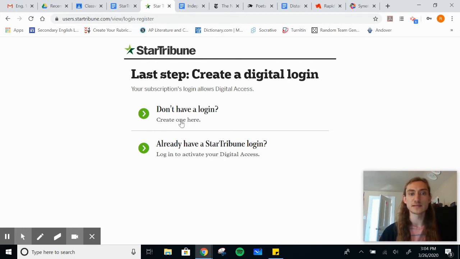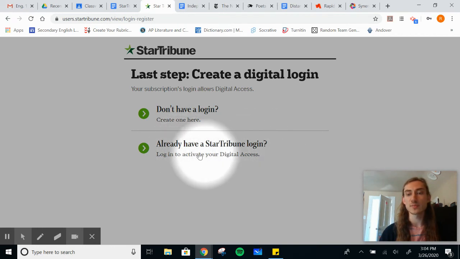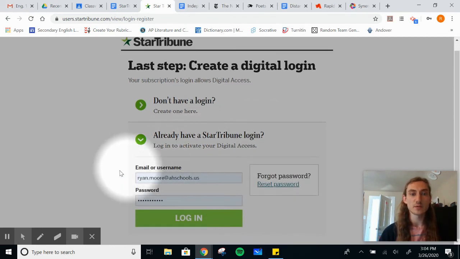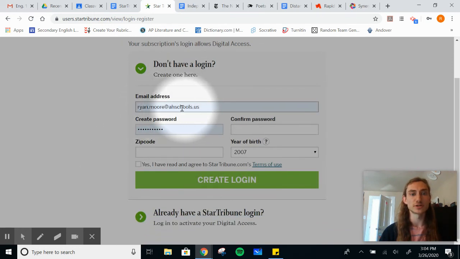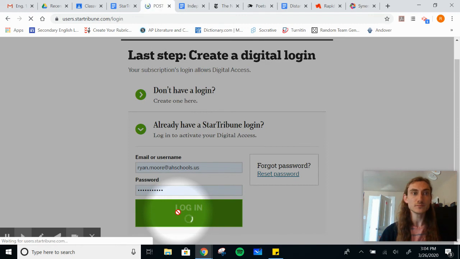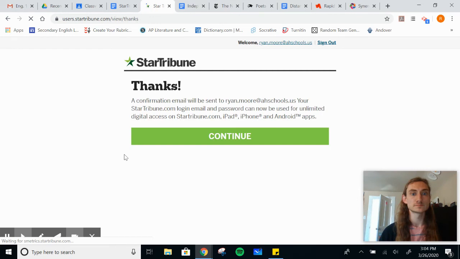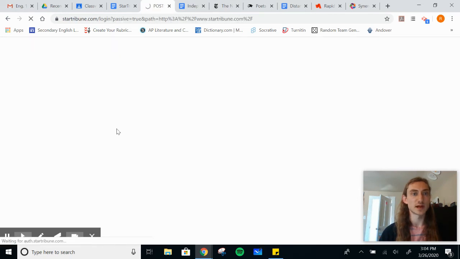If you have not made a login yet, you will use this top link. If you already have made one in the past, like I have, you would use this one. You would open it up. Here's my login and password. If you don't, you would just put in your AH school's email, make yourself a password, pick your birth year, and put in a zip code. This is not the year I was born, so I would have to change that. And let's say you've done that and you log in. Now you can read, once it takes us there, it'll send you a confirmation email.